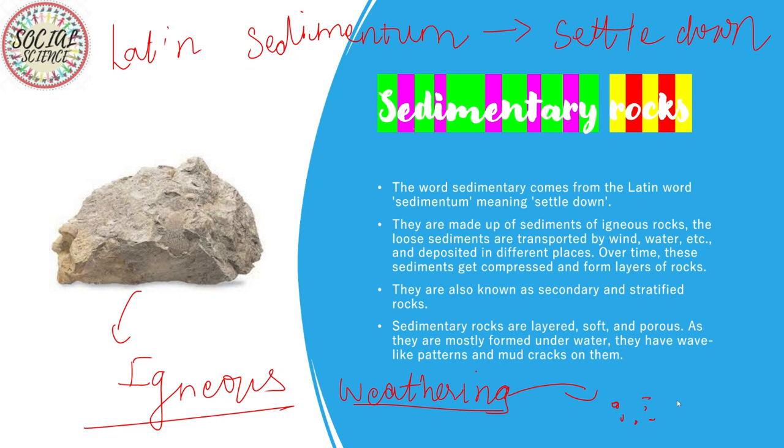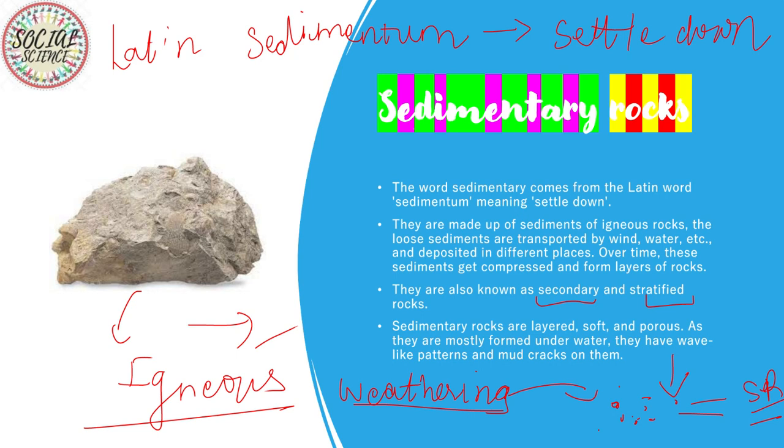When all these sediments compress, then our final product, the sedimentary rocks, are formed. These rocks are also known as secondary rocks. Why secondary? Because they are second to form, and a third type of rock is formed from them. Now let's know the appearance and the properties of these rocks.